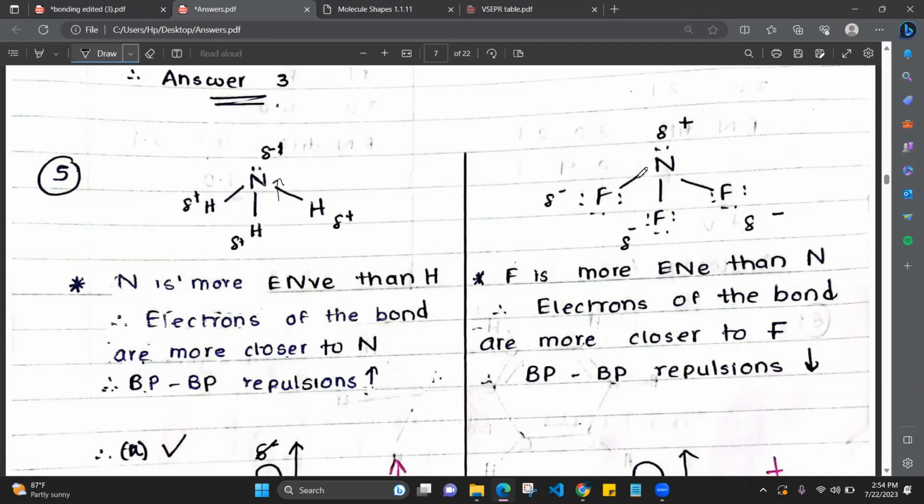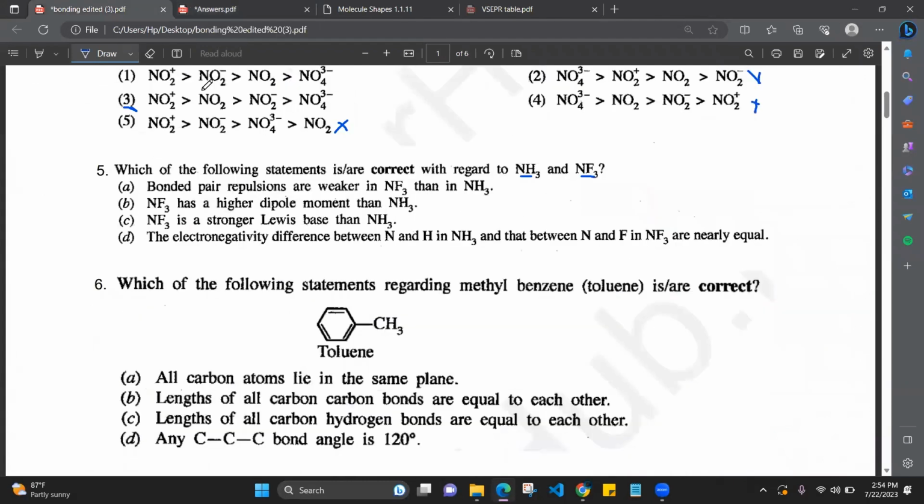Now here we take the bond angle. Near the bonds, are there electrons? No, much less electrons near the nitrogen. Therefore, are there greater repulsions or lesser repulsions? Lesser repulsions, because electrons are spending more time further away from the central atom. So there are fewer electrons here, therefore less bond pair repulsion. So the A statement is correct.